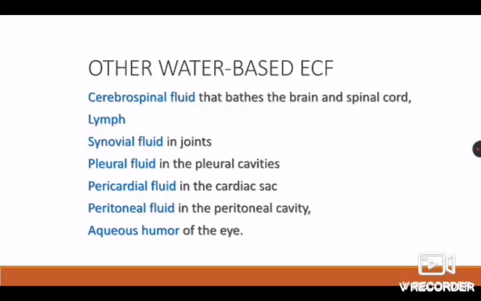Other water-based extracellular fluids: first is cerebrospinal fluid that bathes the brain and spinal cord, lymph, synovial fluid which is present in the joints, pleural fluid which is present in pleural cavities, pericardial fluid in the cardiac sac, peritoneal fluid in the peritoneal cavity, and aqueous humor of the eye.